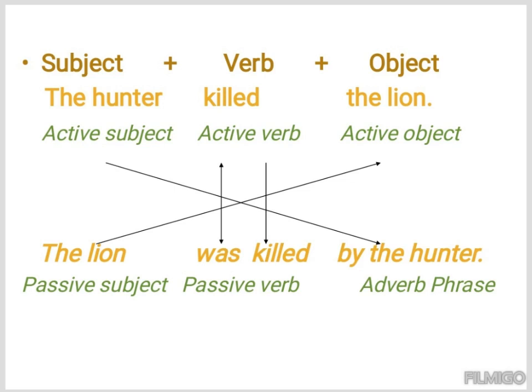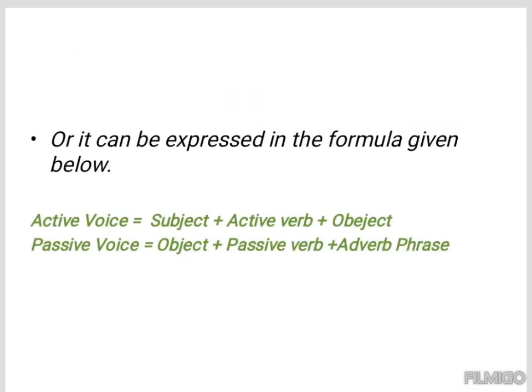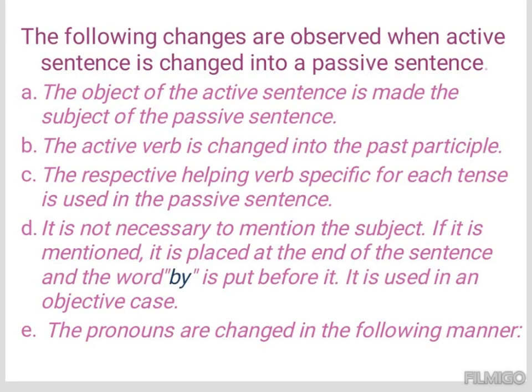The hunter killed the lion. The lion was killed by the hunter. The object of the active verb is made the subject of the passive verb. The active verb is changed into the past participle. The respective helping verb specific for each tense is used in the passive voice. It is not necessary to mention the subject, but if it is mentioned, it is placed at the end of the sentence, and the word by is put before it. It is used in the objective case.